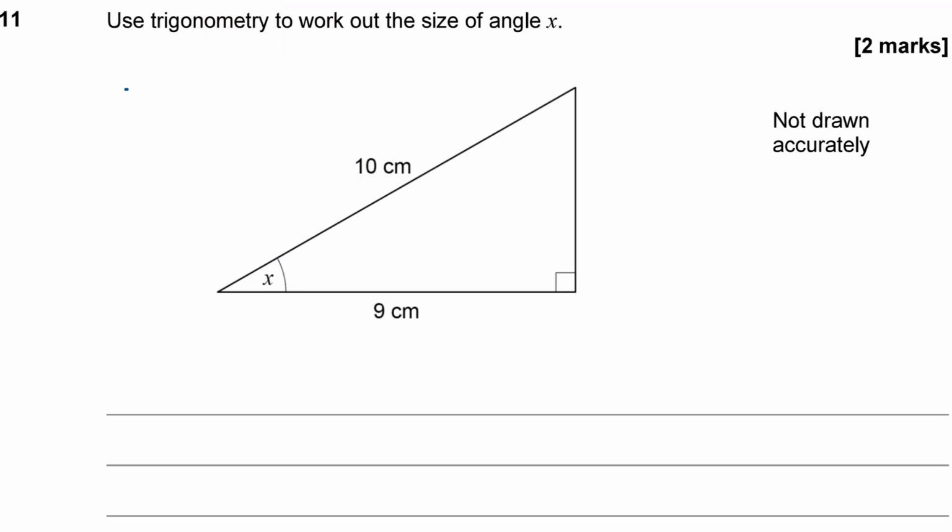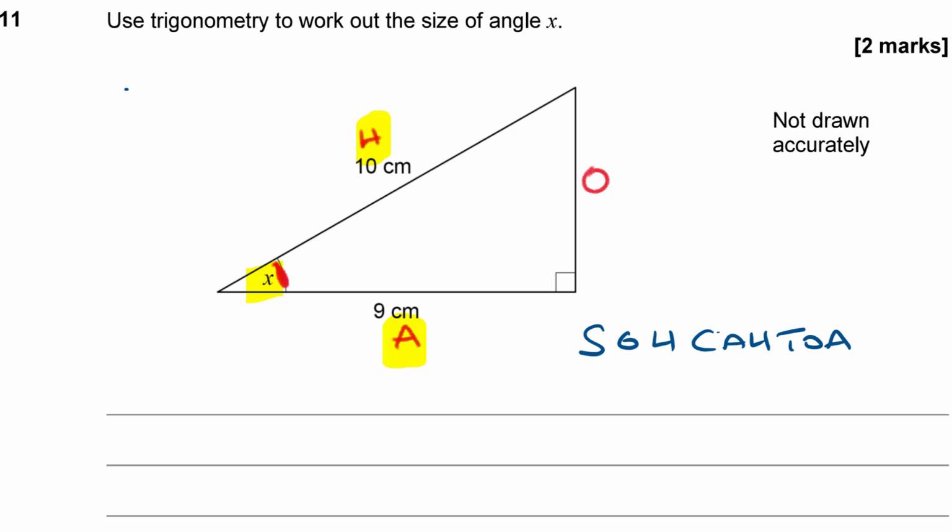Question 11. Use trigonometry to work out the size of angle x. Okay, right, so trigonometry is a right angle triangle, so it's about SOHCAHTOA, isn't it? Is that how you remember it? Now, easiest thing to do is just label up the sides first. Here's my angle down here. So that's the longest side, isn't it? So it's the hypotenuse. This 9 joins onto it, so it's the adjacent, and the one that makes the other side the opposite. So I have been given the adjacent and the hypotenuse, and I want x.